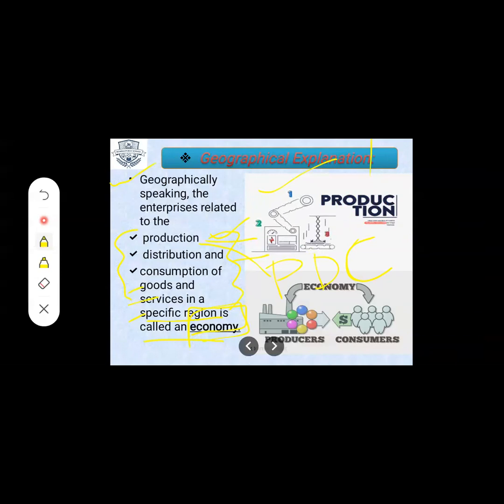Then it goes to the selling. As the product is there in the shop, in the malls, at that time it is kept for selling purpose. Then the customer will go there and they will buy the TV. That means they will consume the product.